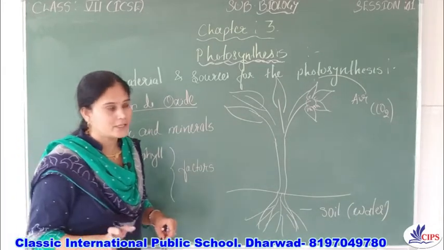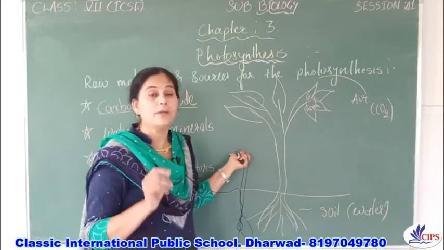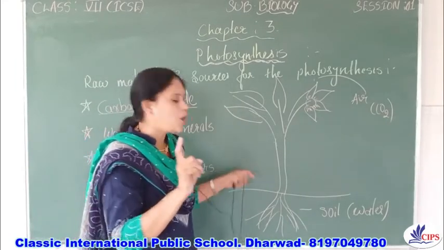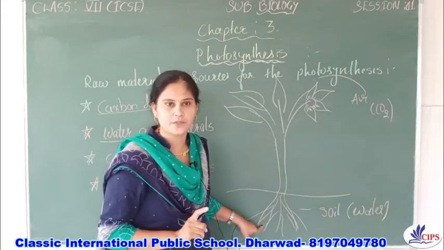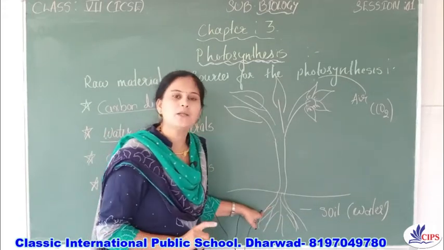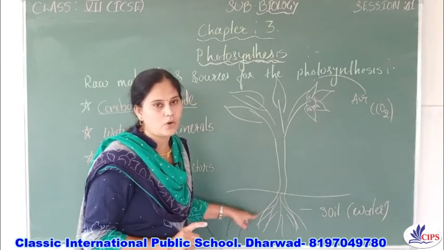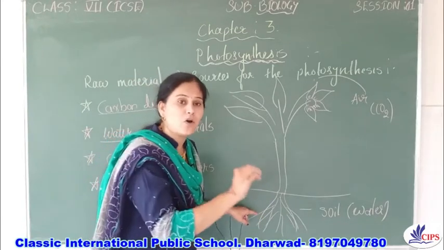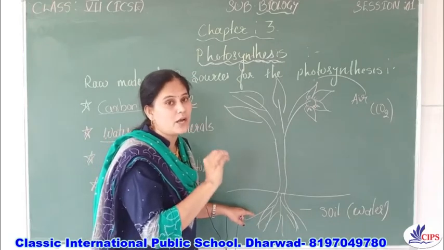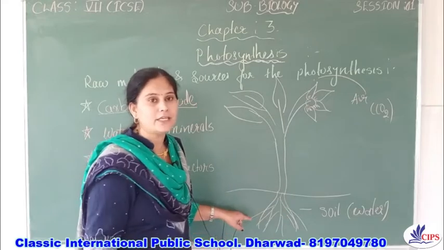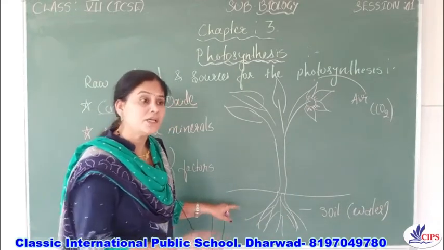If your answer is yes, then you are wrong, because plants can absorb the water only from the soil, right? I am not supplying the water to the soil. If I am not supplying the water, or if the water is not in the soil in a sufficient amount, then the plants will dry and finally die.